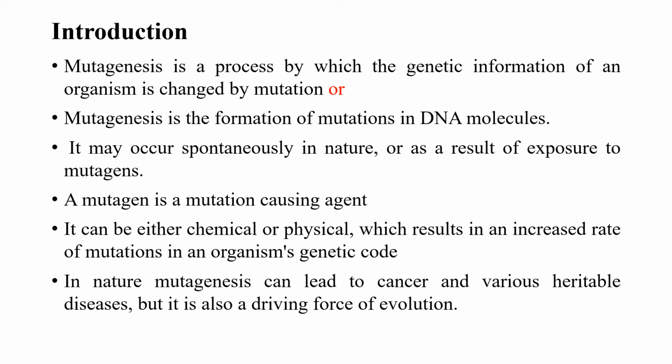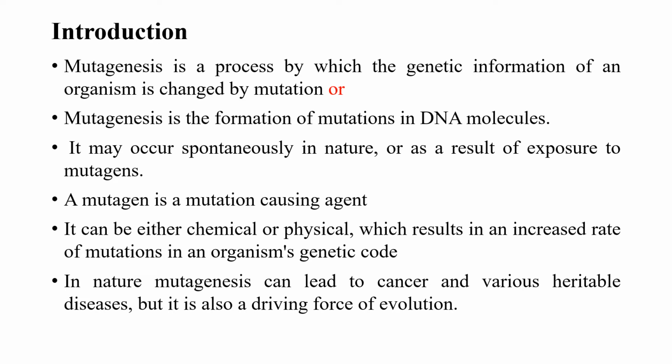The process of mutagenesis occurs either spontaneously in nature or as a result of exposure to some mutagen. A mutagen is a mutation-causing agent.